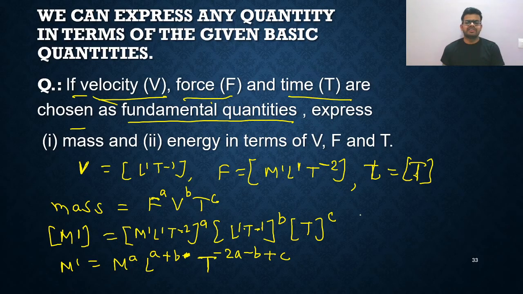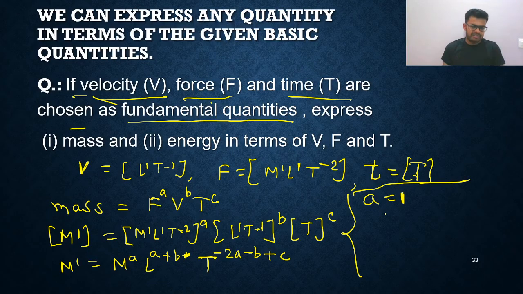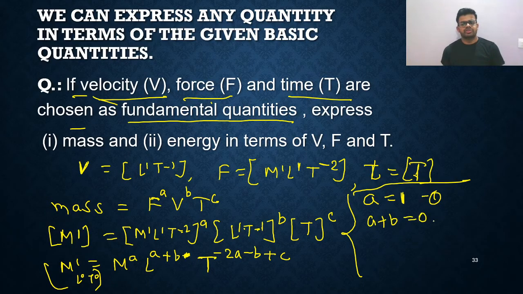Let us compare LHS and RHS. You can say directly M raised to a on the right, and on the left M raised to 1. So a will be equal to 1, comparing LHS with RHS. The left hand side is M1 L0 T0. This is the first thing you got. Second equation: L raised to a plus b, and on the LHS L raised to 0. Third, it is minus 2a minus b plus c.